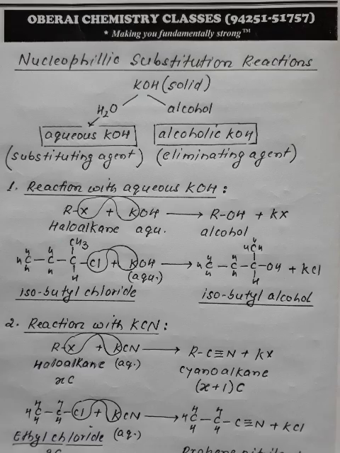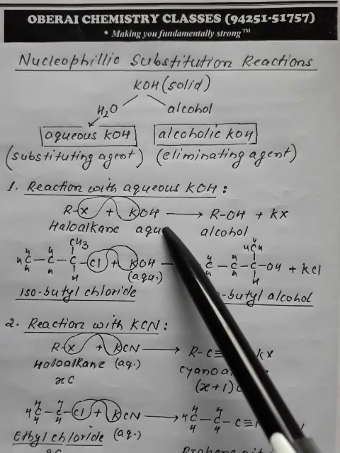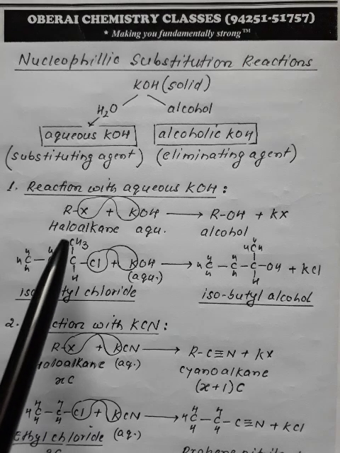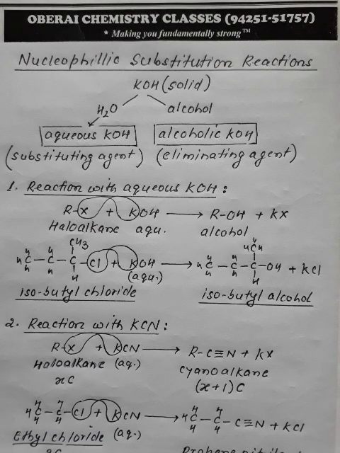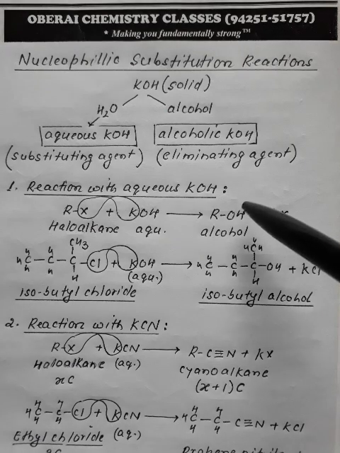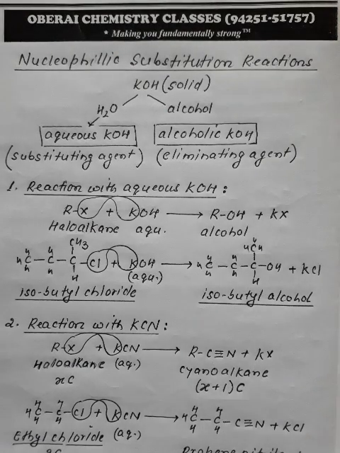So the path does not depend upon the nature of reagent, it only depends upon the nature of haloalkane. So if we use aqueous KOH, what would be the product? Haloalkane converts into alcohol.